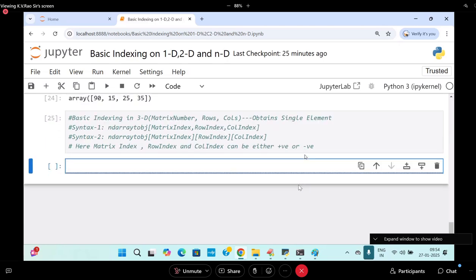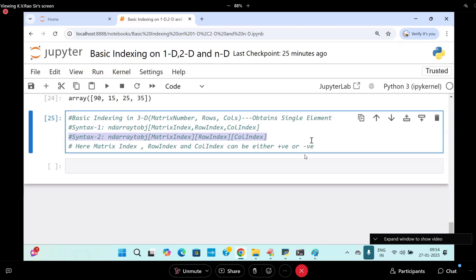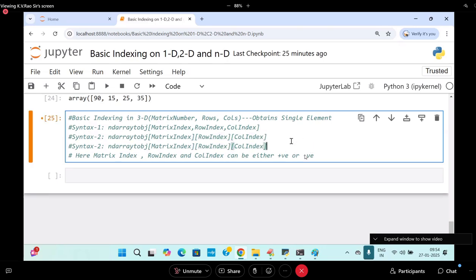You can also write this in multiple ways, students. You can write like this also. Syntax number 3: you can write both of them like this. Matrix index, comma, row index, and then the column index separately you can write it. Once you enter a certain stage, things become very, very easy. So this is called ND.